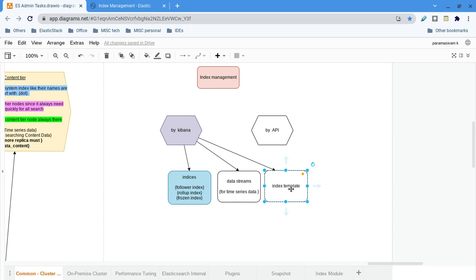Creating an index template, data stream, and indexes is part of the design process, not an admin task, I would say. Index management is a design task. It cannot be an admin task. Okay, good. Then I will move this stuff to some other diagrams.